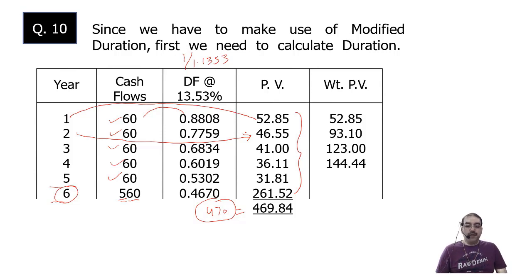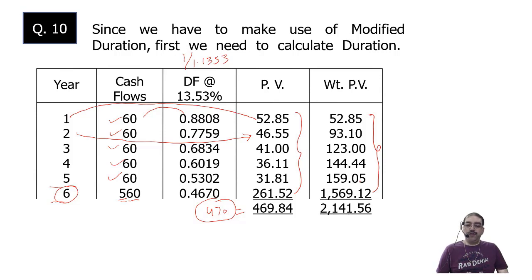Then you have 5 into 31.81 and 6 into 261.52. Now take the total of all these values. That comes to 2141.56.